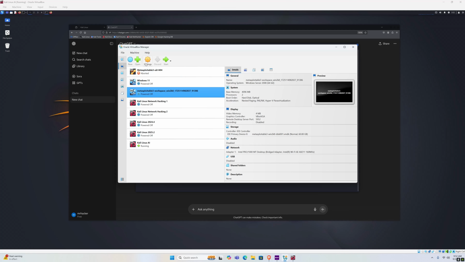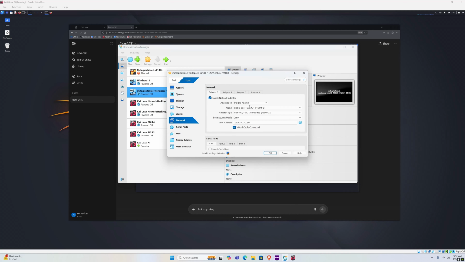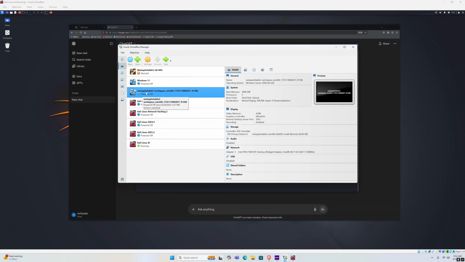Alright, so I'm going to double check whether Metasploitable 3 is also on bridged adapter, and it is. Now keep in mind, this is not a safe environment. Metasploitable 3 is a vulnerable virtual machine, and therefore pay attention when you're using bridged adapter. Only use it in your home and safe environment. Do not run Metasploitable 3 or any other vulnerable virtual machine in an environment that you do not know.